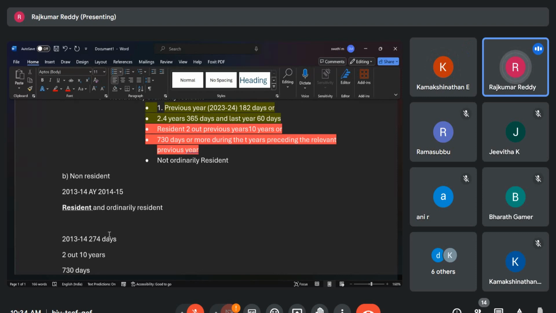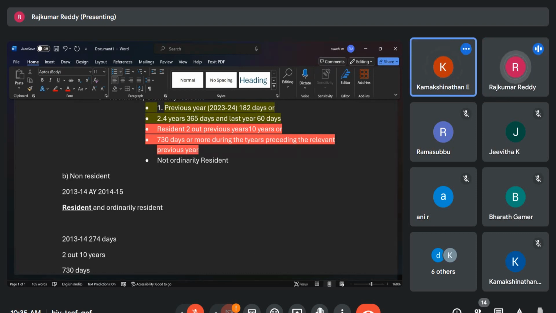Mr. X has come as a tourist. He liked India. He came to roam every state of India and he stayed for more than 182 days. Simply by this, he will not be liable to pay the tax to the government because he stayed in India for more than 182 days. Maybe he is becoming resident, but he is not satisfying any of the two conditions, like a residential status of 2 years out of 10 or 730 days in the last 7 years.